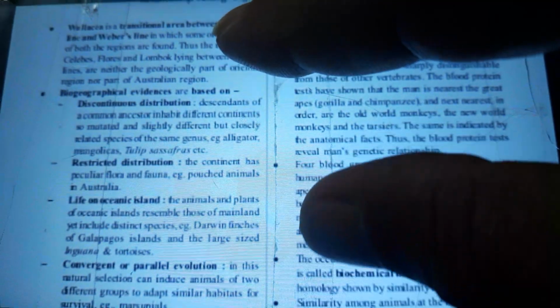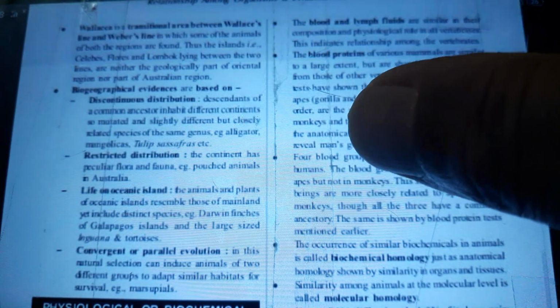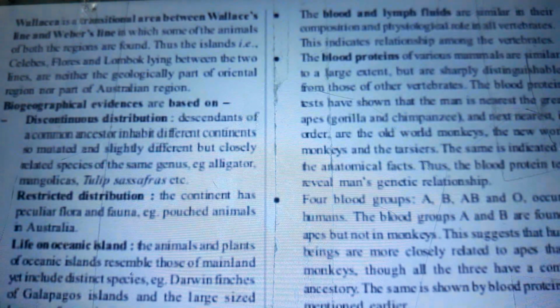Wallacea is a transitional area between Wallace's line and Weber's line in which animals of both the regions are found. Thus the islands, that is Celebes and Flores and Lombok, lying between the 2 lines are neither the geologically part of the Oriental region nor part of Australian region.